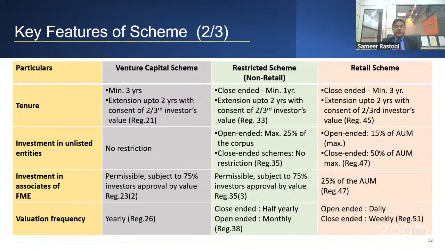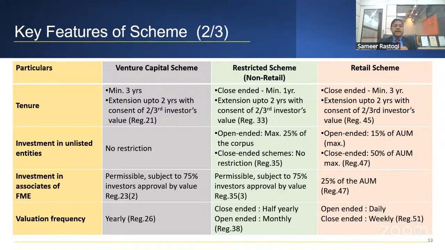So key features of the scheme. So this comparison, the tenure, what can be the tenure? Again, all these comparative points are a part of your strategy, how much returns you want to give and how you want to invest and all your investment profile. Everything would depend upon it, structuring would take care of everything.